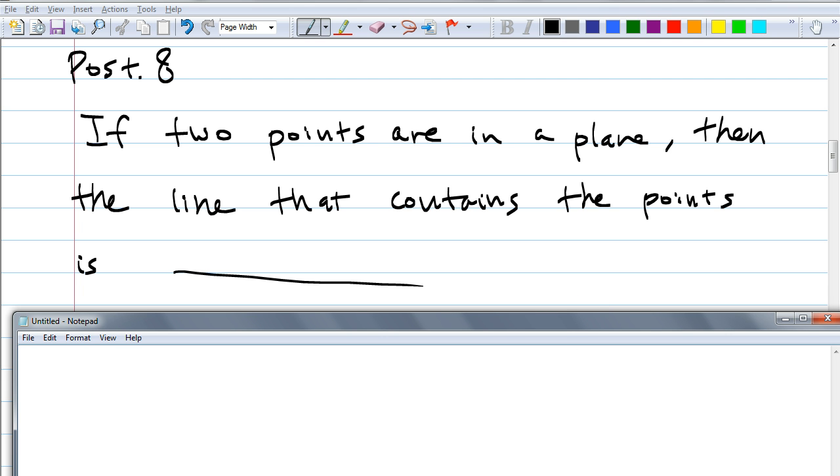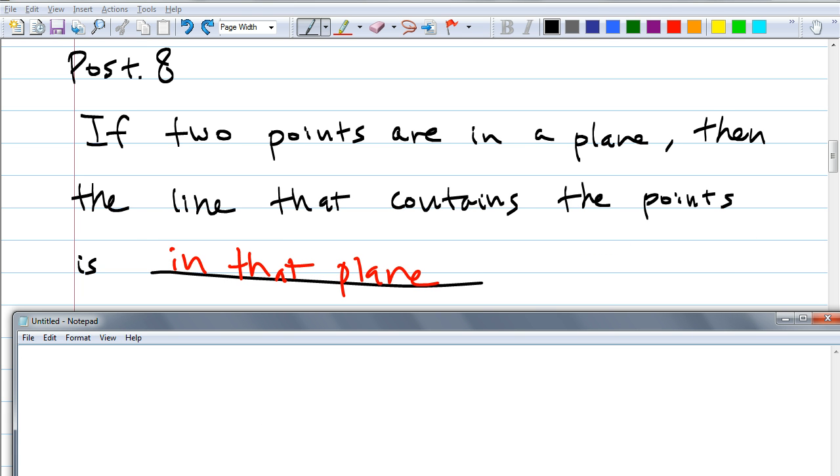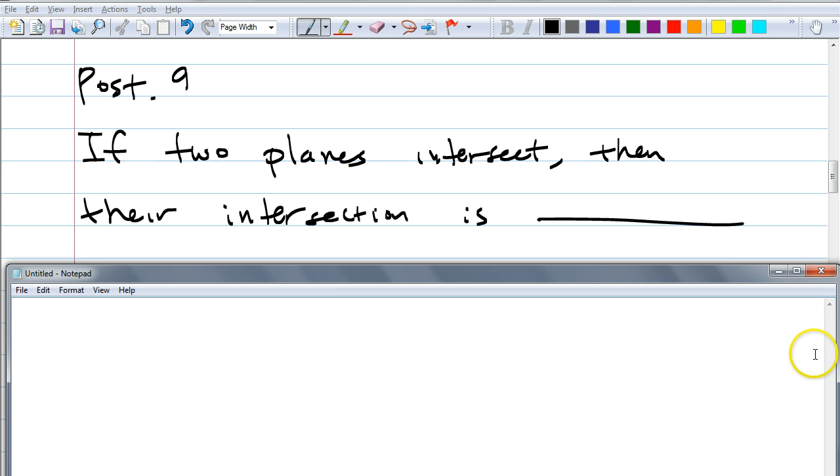Can it come out of that plane? Is that possible? No. So exactly right. Even though it seems sort of obvious, that's what this postulate is. So imagine, on a piece of paper, you point to two dots, and then you connect them. Look at that line. That line better be in that paper. Can it come out of that paper? No, of course not. Imagine that paper is a plane, and a plane also extends forever. Does that make sense? Okay, so keep that in mind. Good. All right, so write this down.